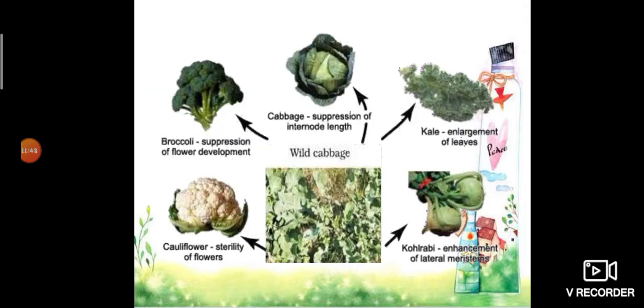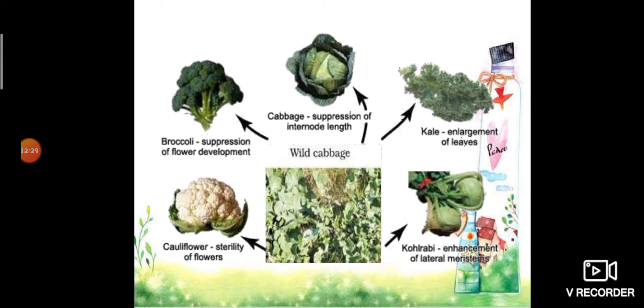So due to human need, we produced so many different varieties from a common ancestor which look entirely dissimilar. First one is cabbage, by the reduction of distance between the leaves of wild cabbage. Second is broccoli, by arresting the floral development. Third is cauliflower, by selecting the sterile flowers of wild cabbage. Fourth is kohlrabi, by opting for the solan part of wild cabbage. And finally the large leaves of wild cabbage, that is kale.